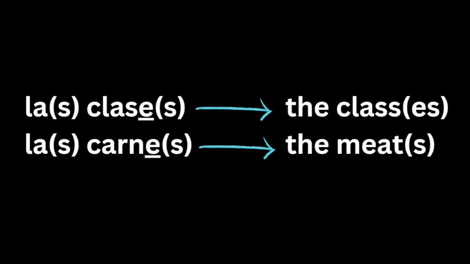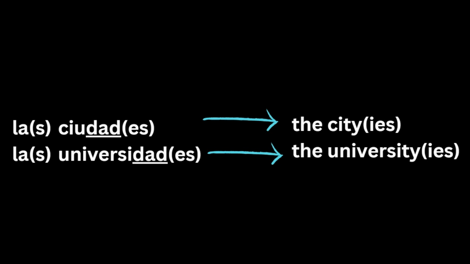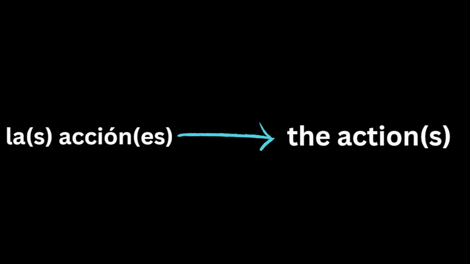There are, however, a few strange words in Spanish, and we need to cover those too, such as clase and carne. They both end with e, but they actually use the feminine article la. So la clase is the class, and la carne is the meat. Other words may end in dad, such as ciudad and universidad, and those also use the feminine article la. So la ciudad is the city, and la universidad is the university. You might also find words ending in sión, which is the English version of words ending in tion, and these words also tend to use the feminine article la. So la acción is the action.